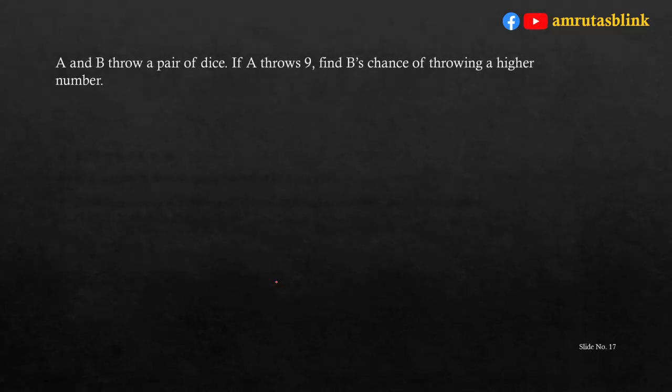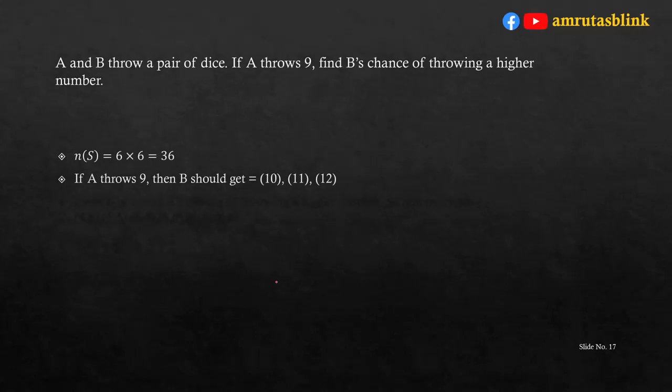A and B throw a pair of dice. If A throws 9, find B's chance of throwing a higher number. Now, A and B throw a pair of dice. So, the number of events in the sample space is 6 into 6, that is equal to 36. Now, if A throws 9, the event for B should be such that B has a higher number. So, B can get 10, B can get 11, or B can get 12.